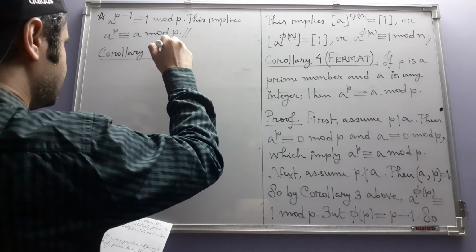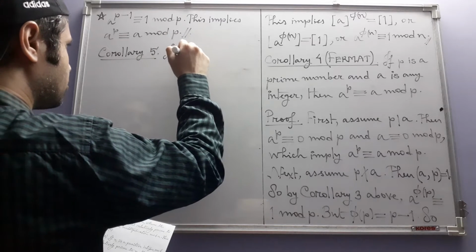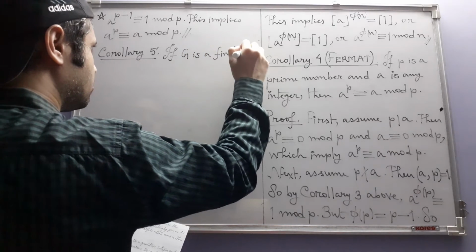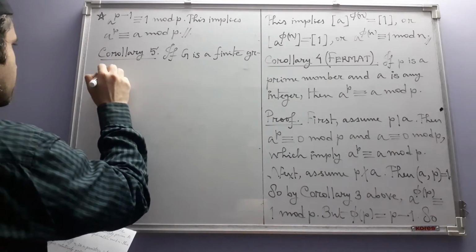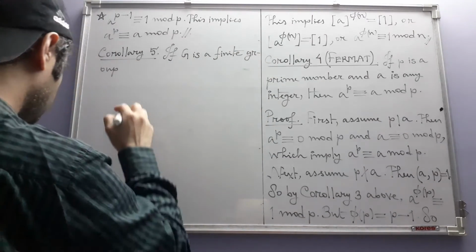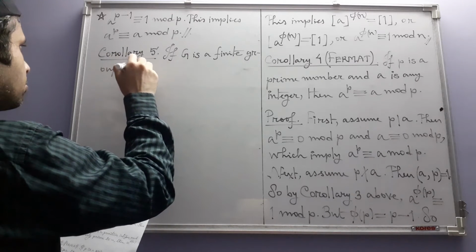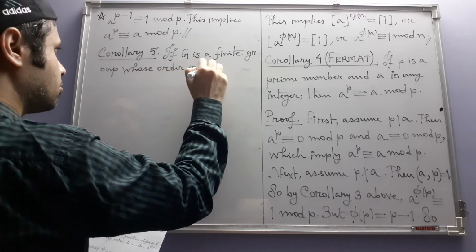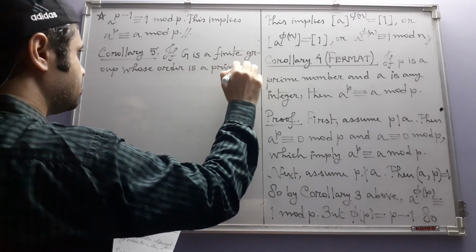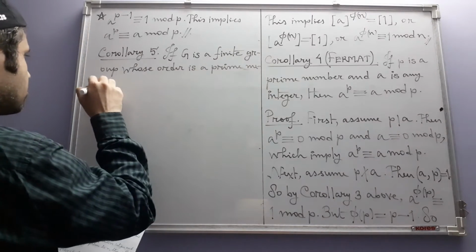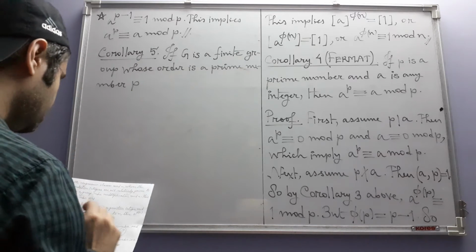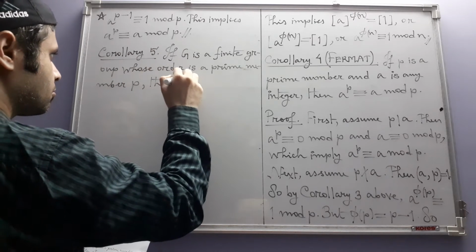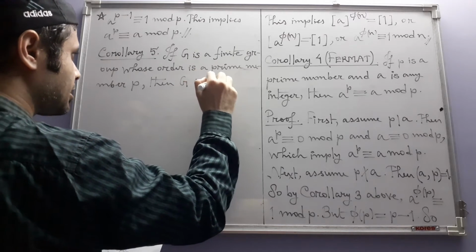If G is a finite group whose order is a prime number, P, then G is a cyclic group.